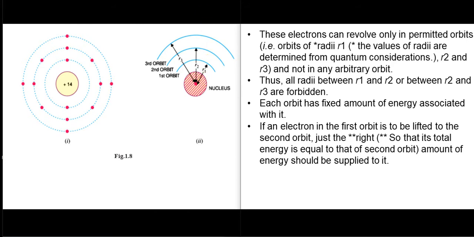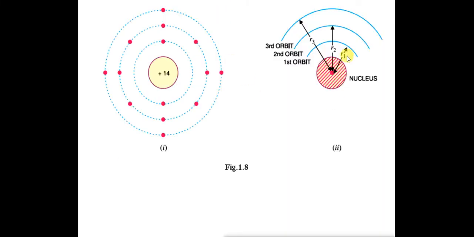If I want to move the electron from the radius r1 to radius r2, then I have to apply to the electrons of radius r1 an equal amount of energy as that of r2.